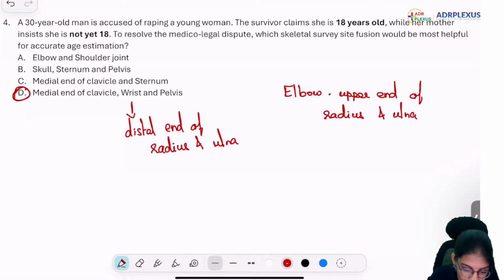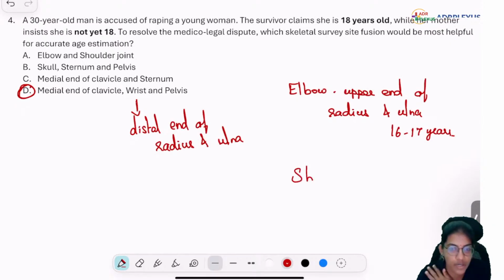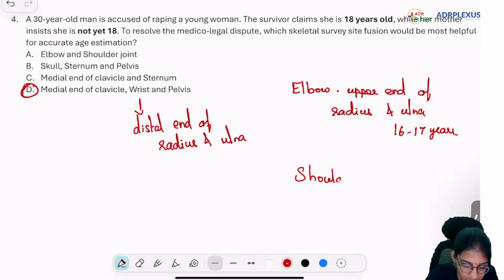Around 16 to 17 years. Okay. Next, what about the shoulder joint? That is the proximal end of the humerus. When will they fuse? Very good. 18 to 19 years.